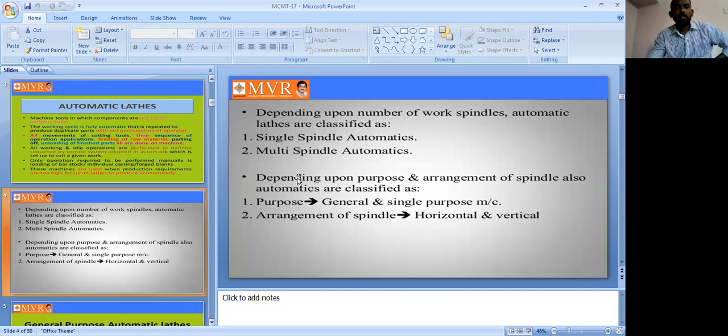Now see the classification here. Depending on the number of work spindles, automatic lathes are classified into two types.